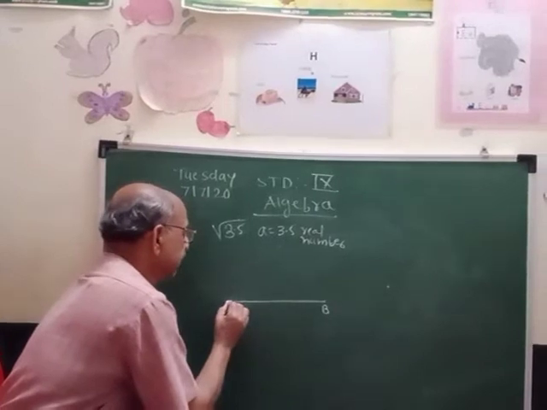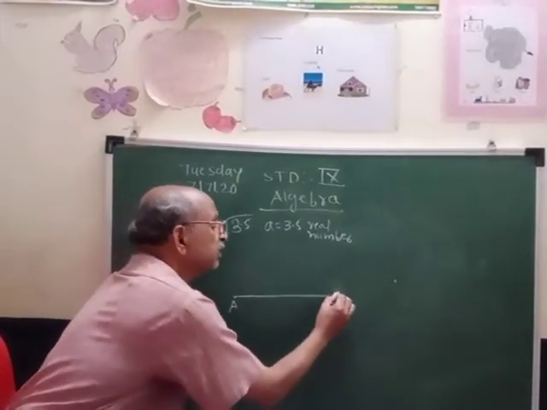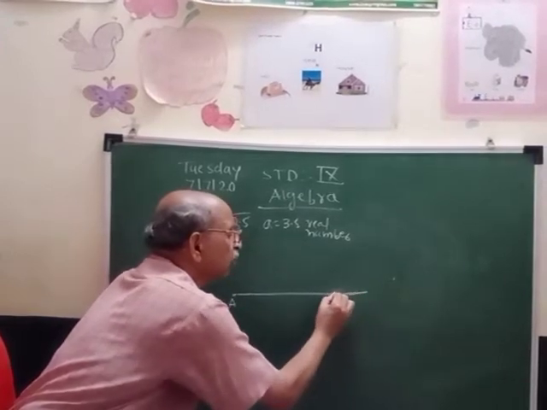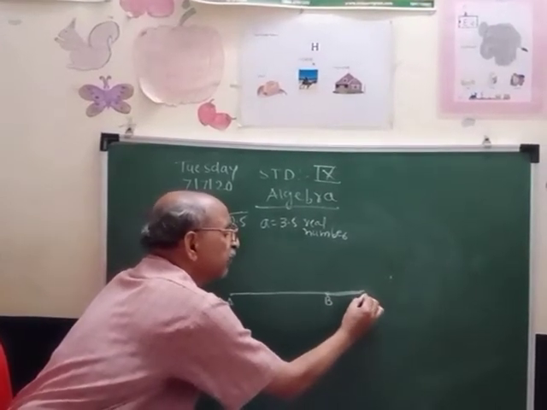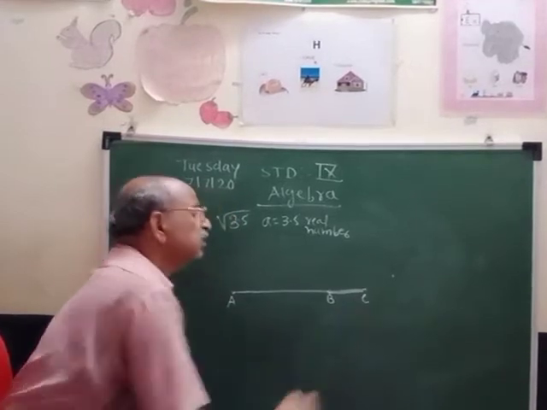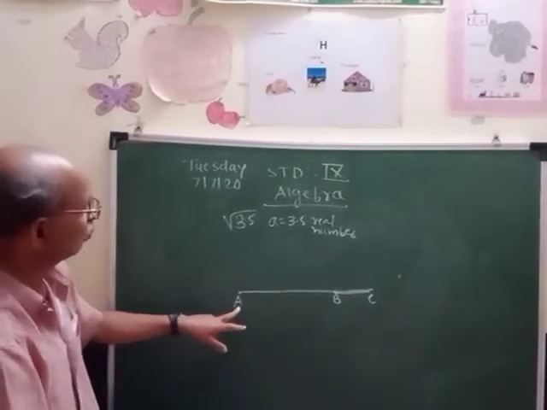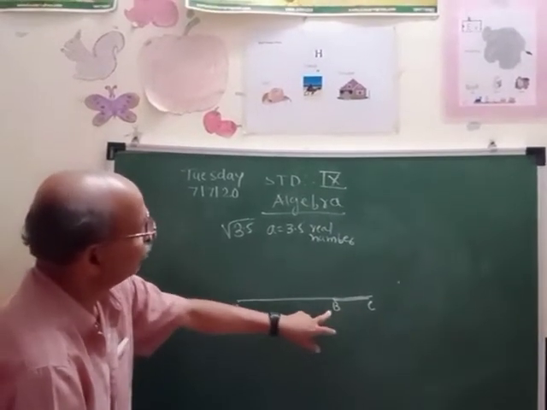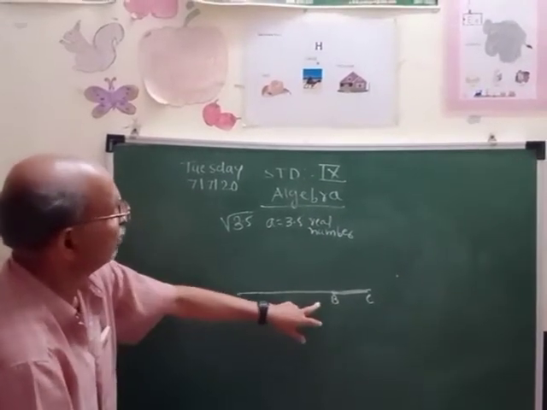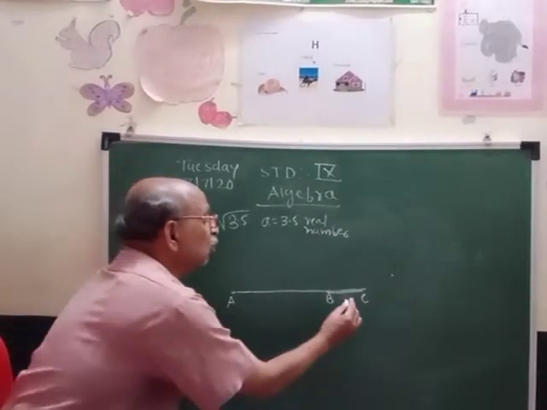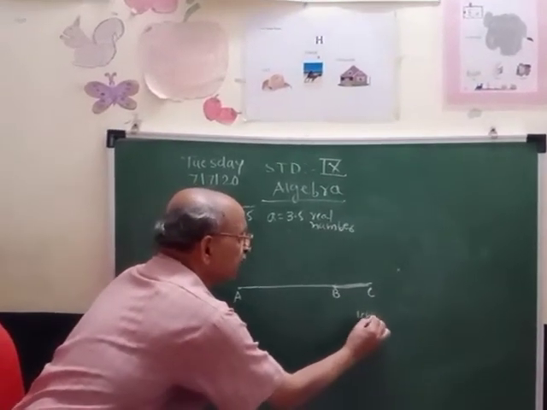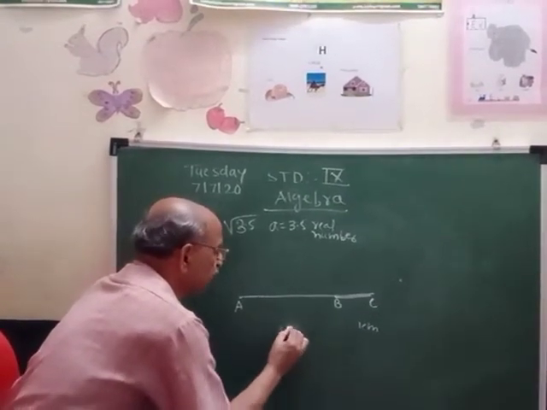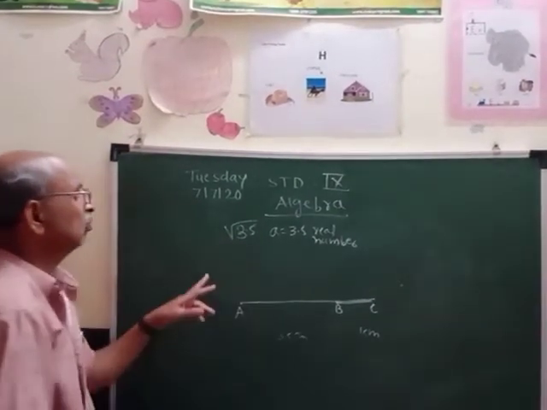After drawing the segment 3.5, take 1 centimeter distance from B onwards, and where it finishes, give the point C. So first you have drawn AB as 3.5 centimeter. Then from B, which is the last point of this segment, you have taken 1 centimeter distance, that is BC.